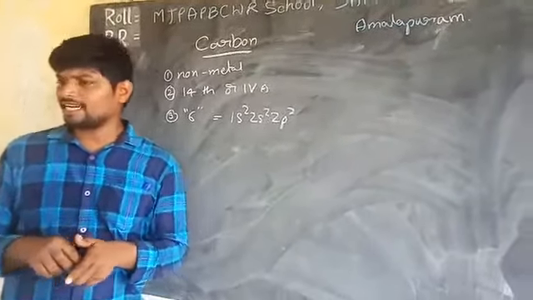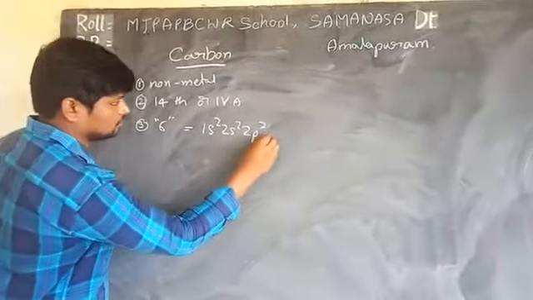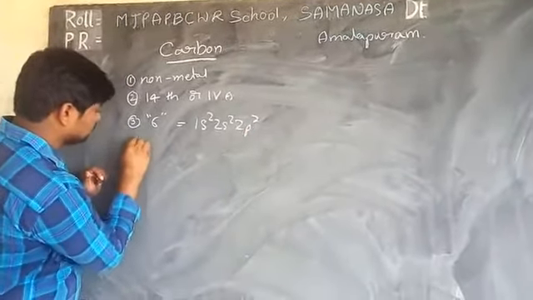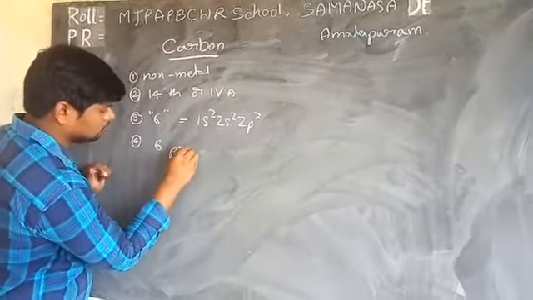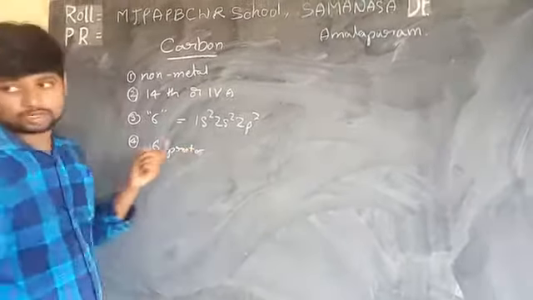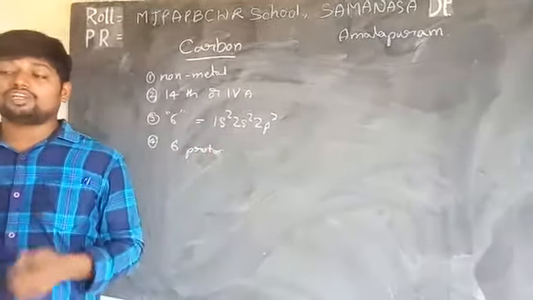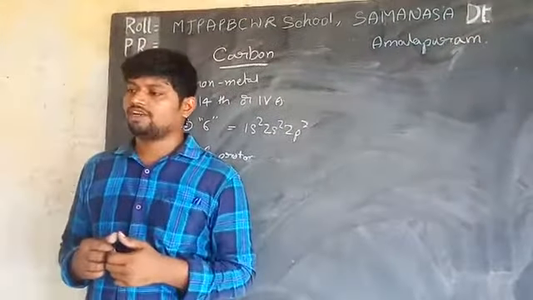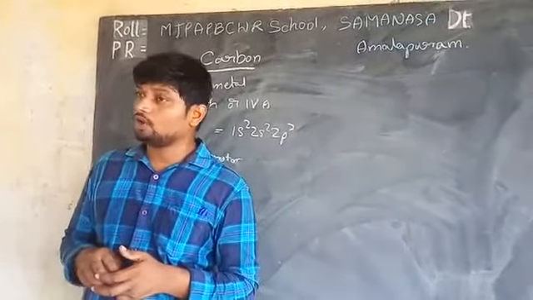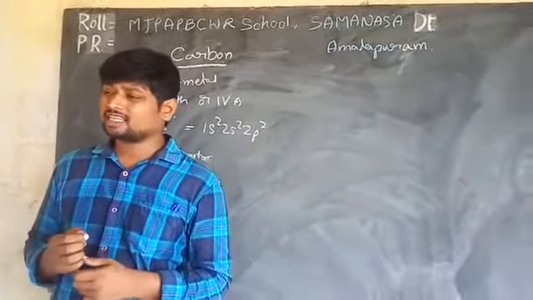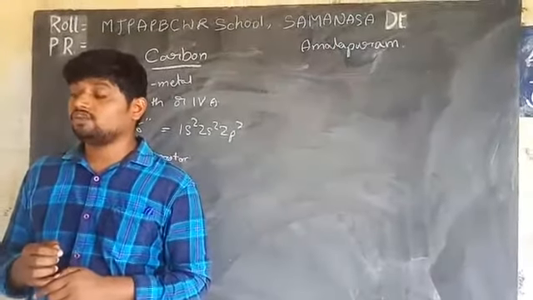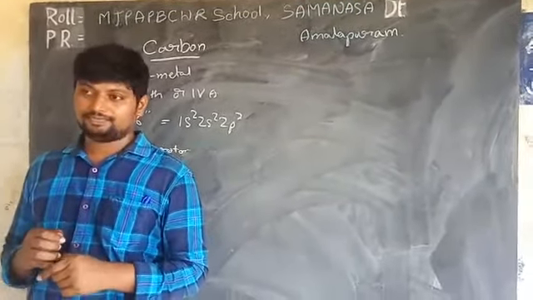Its nucleus has only 6 protons. Therefore, it would be difficult for a nucleus with 6 protons to hold 10 electrons. Hence, carbon cannot form C4 minus ions so easily.